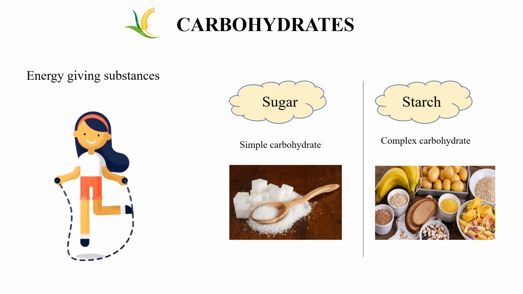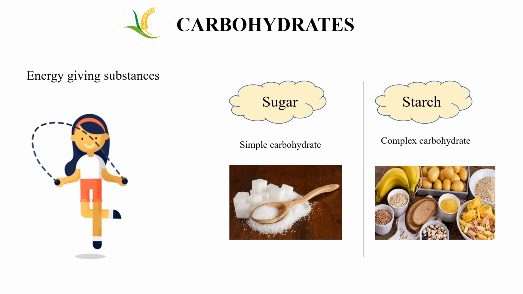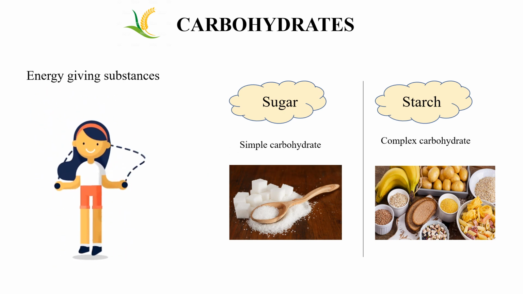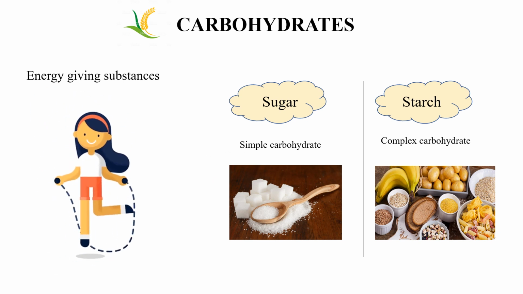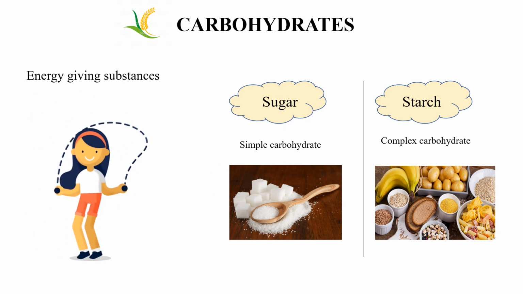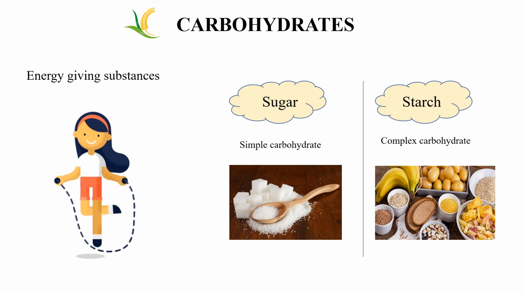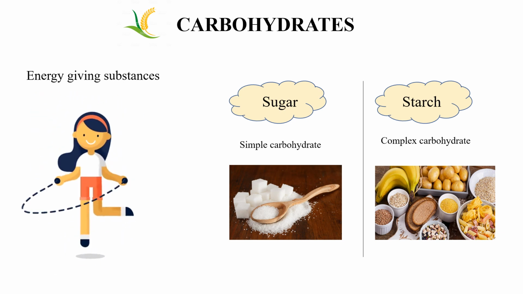These are all simple carbohydrates. Whereas starch, which is a complex carbohydrate, is found in rice, wheat, corn, potato, bread, etc. These all contain complex carbohydrates.